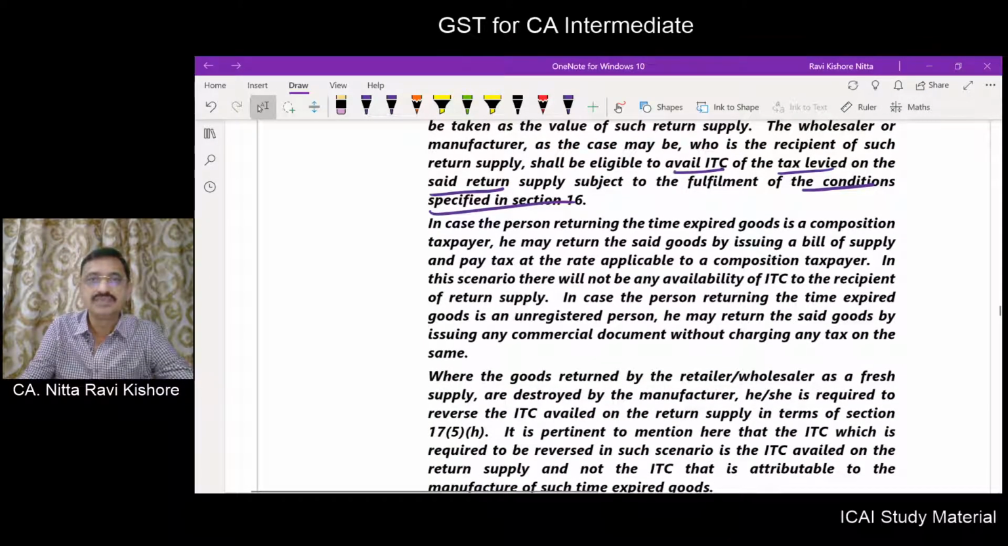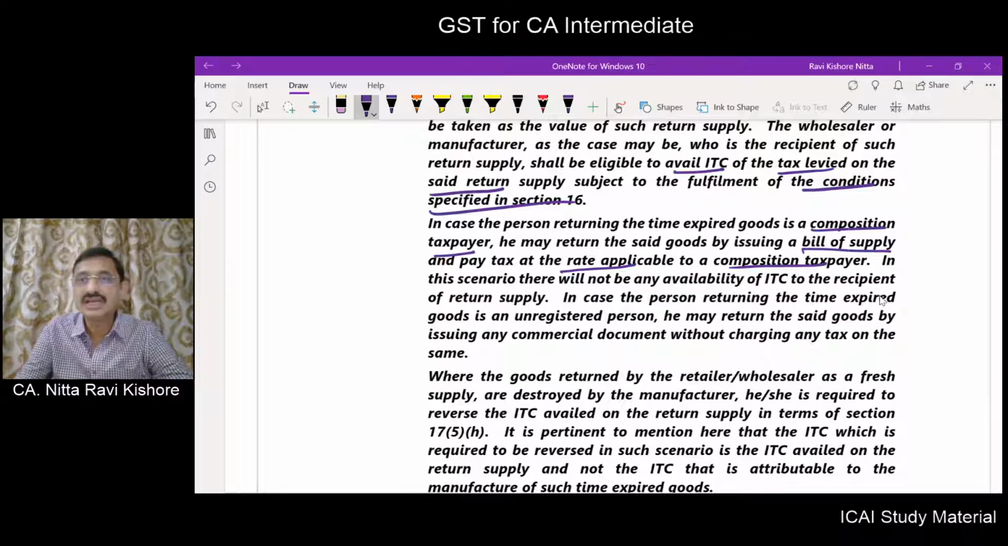Suppose the person who is returning the time expired goods is a composition taxpayer. Then he can't issue a tax invoice; he can issue a bill of supply, and he will pay tax at the rate applicable to the composition taxpayer.